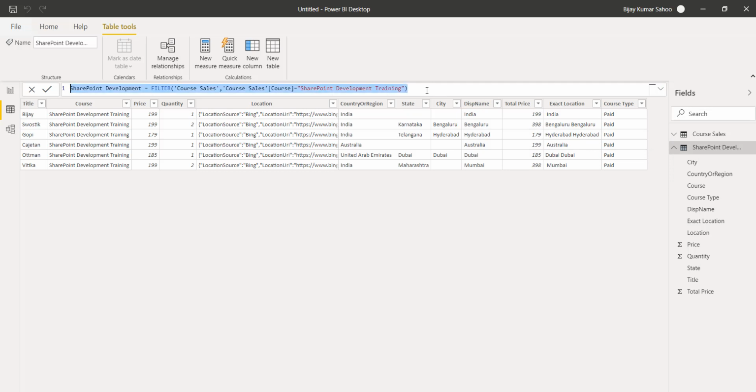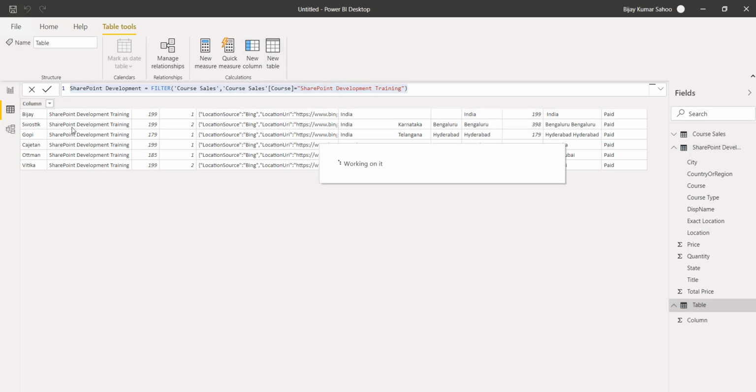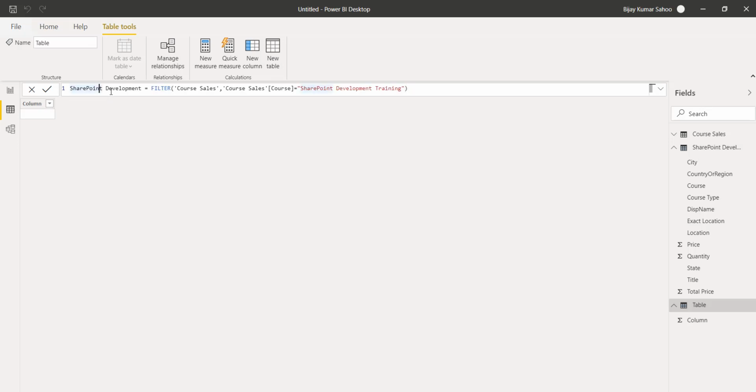In this case I will take the framework, the SPFX training. I'll create a new table here and name it SPFX, and on this I will put SPFX training.